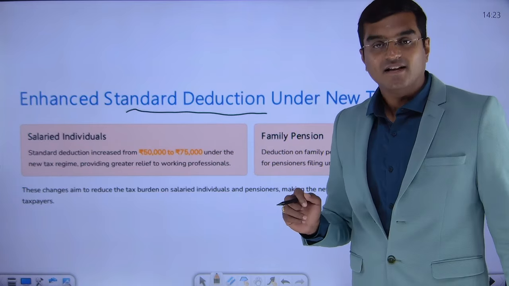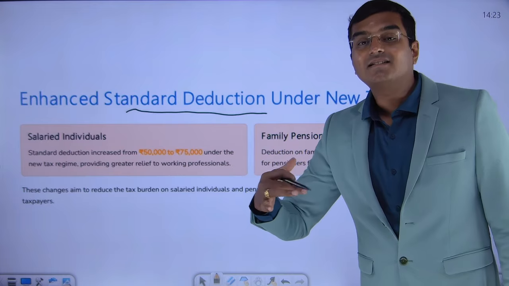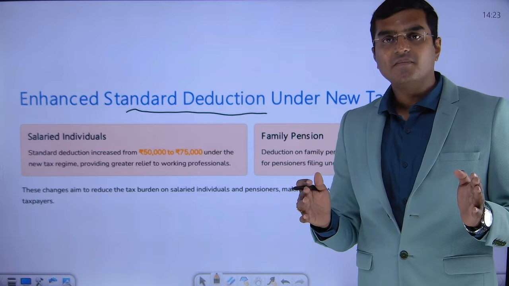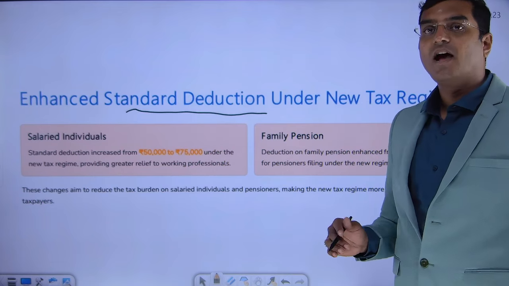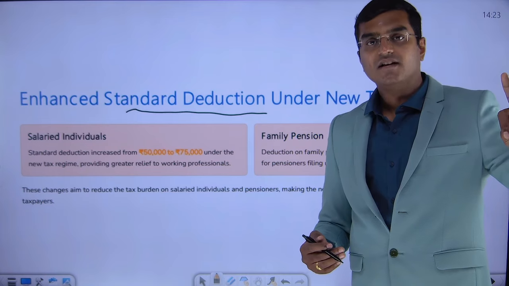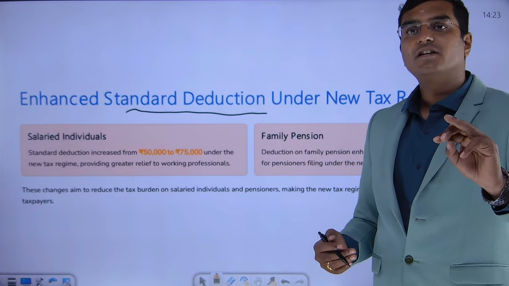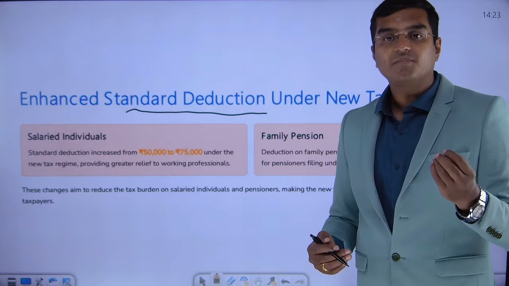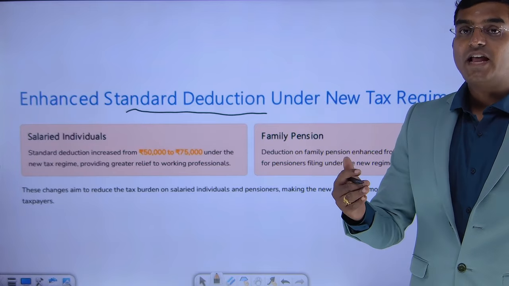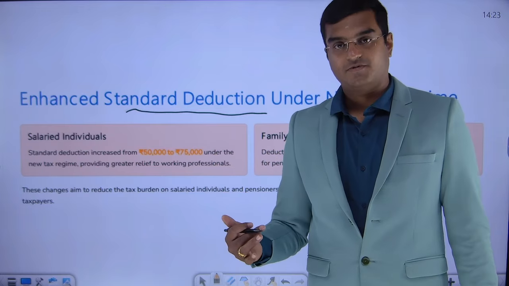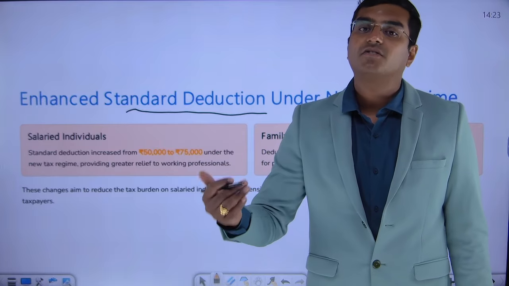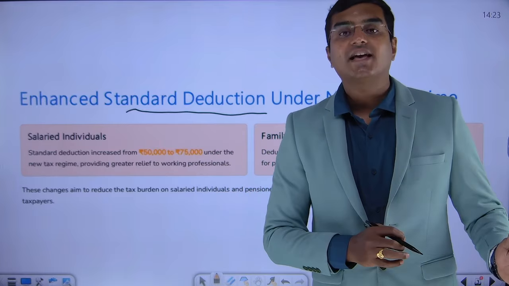When you say deduction, deduction refers to something that will be deducted from your taxable income. After calculating all your taxable income, you're deducting something. Let me give you an example. We discussed totally three things, dear friends. First one was deduction, then we spoke about exemption, then we also spoke about rebate. Rebate is something which will be deducted from your tax liability itself. When you say exemption, from your taxable income itself, it is exempted. It is not considered for your calculation of taxable income itself. That is what is called exemption.